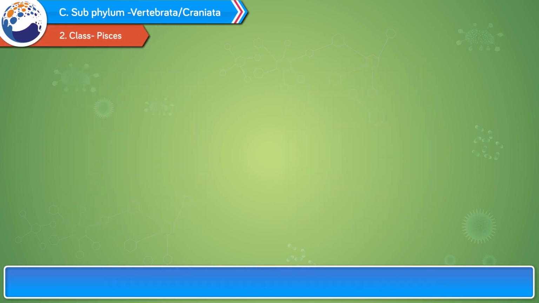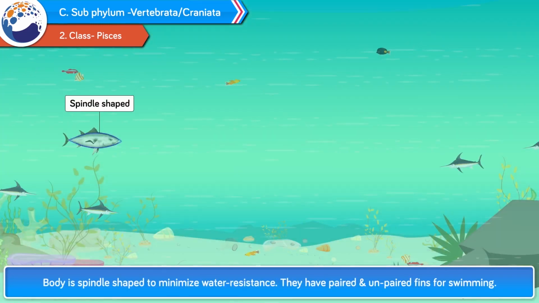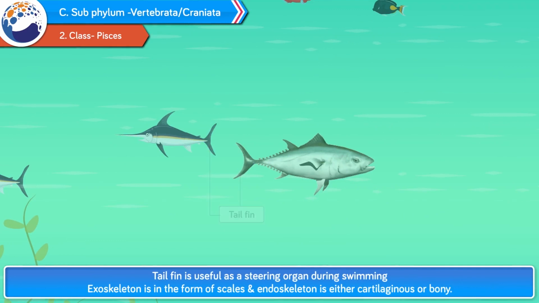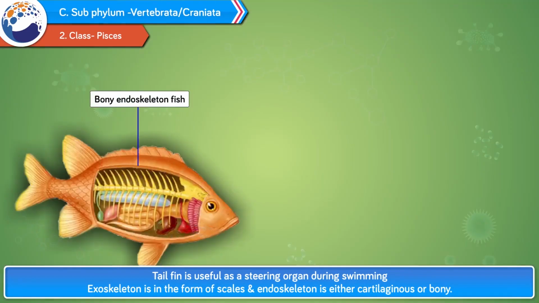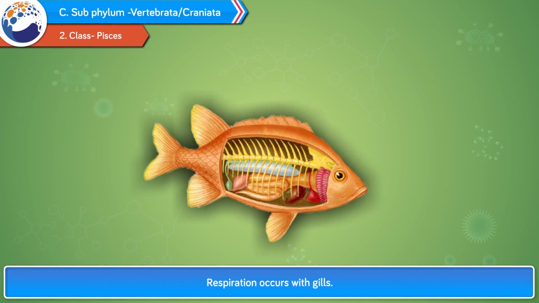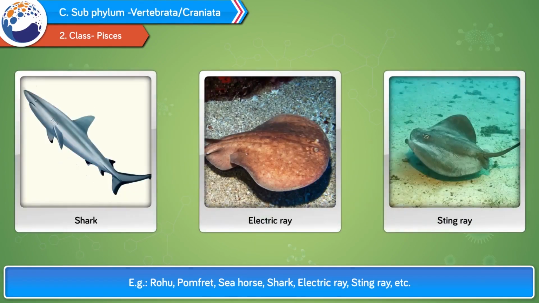2. Class Pisces. These are cold-blooded poikilotherms. Aquatic animals living in marine and fresh waters. Body is spindle-shaped to minimize water resistance. They have paired and unpaired fins for swimming. Tail fin is useful as a steering organ during swimming. Exoskeleton is in the form of scales and endoskeleton is either cartilaginous or bony. Respiration occurs with gills. Example, rohu, pomfret, seahorse, shark, electric ray, stingray, etc.